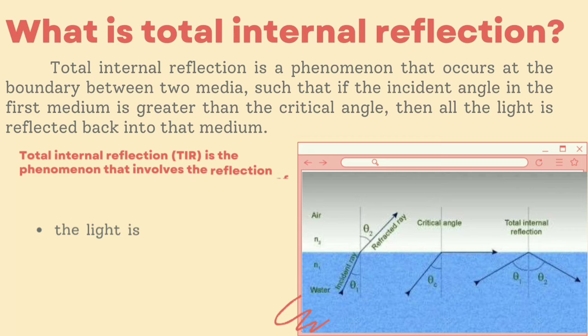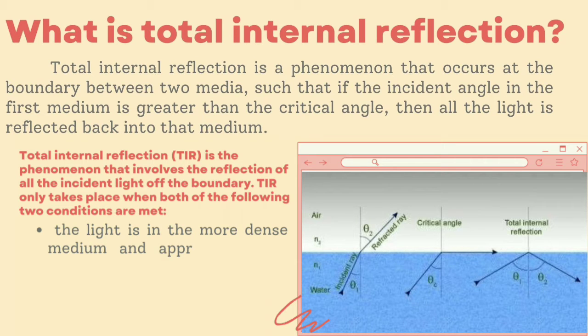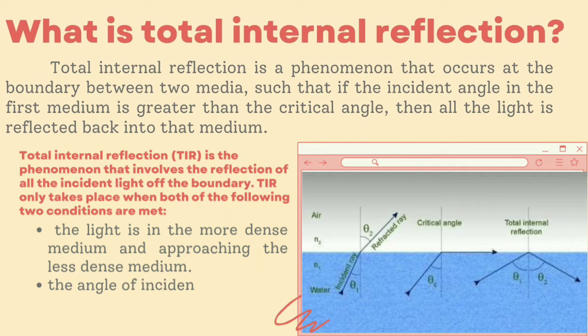Total internal reflection is the phenomenon that involves the reflection of all the incident light off the boundary. TIR only takes place when both of the following conditions are met: the light is in the more dense medium and approaching the less dense medium, and the angle of incidence is greater than the so-called critical angle.